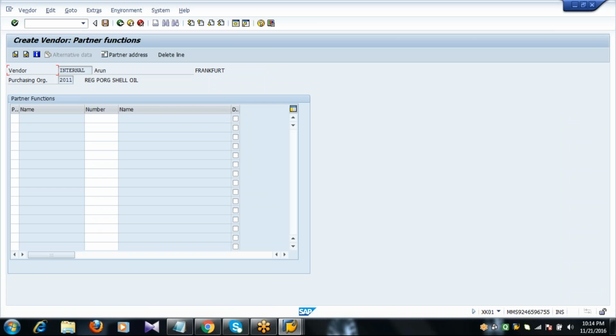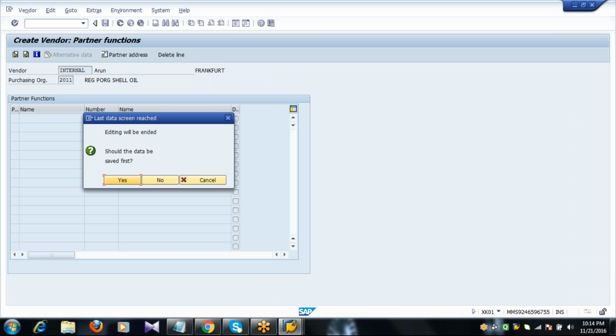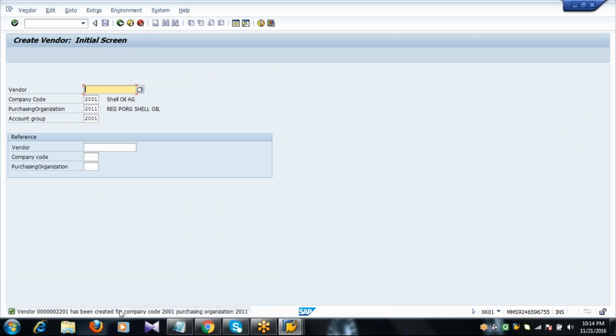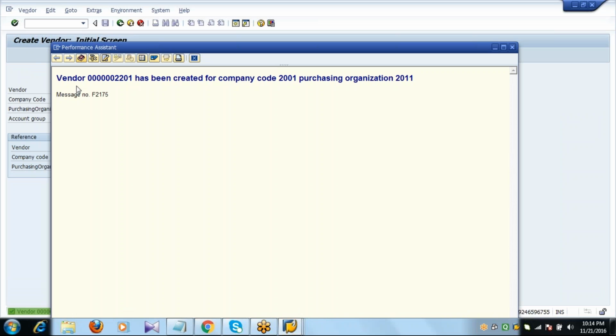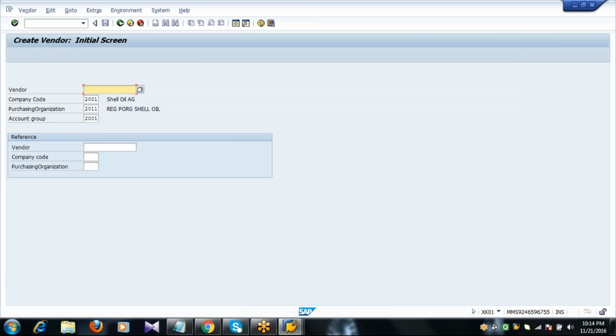Press enter. Partner functions, we don't have it. Press enter. The system is asking, do you want to save it or not? The moment you click on yes, now see guys, the system has thrown a message: vendor 2201 has been created with company code so and so with purchasing organization so and so. From where did you get this number 2201? Because we have defined the number ranges to this account group.